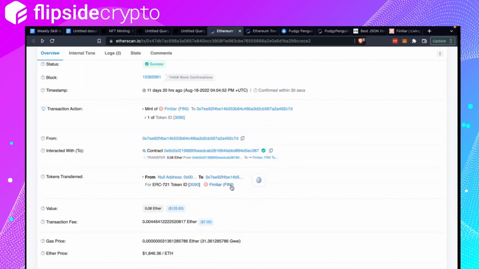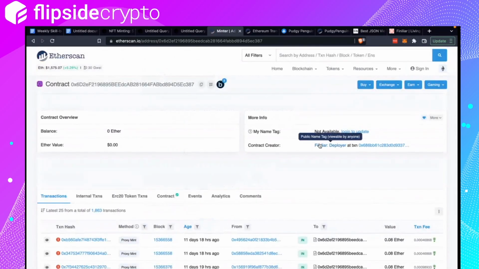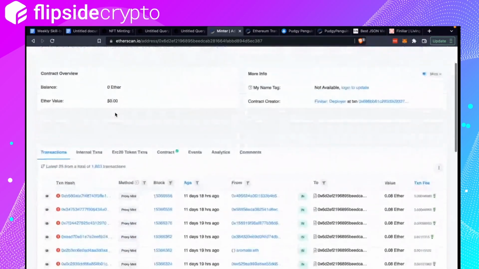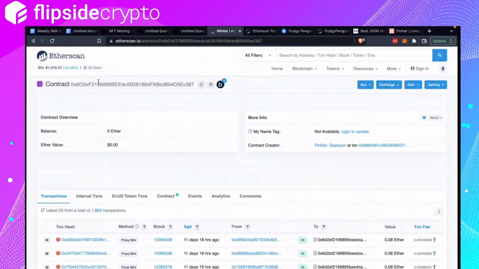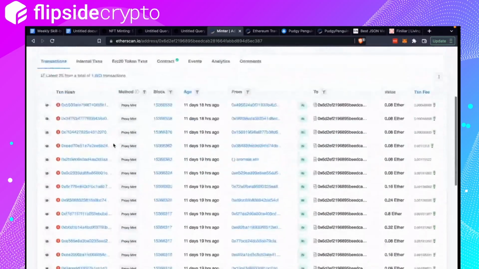So in this case, this NFT was minted from the burn address, right? And if we were to click on the contract address, we would see that it was created by Finiliar deployer. So you can infer this address as the address that accepts payments from users and mints NFTs.